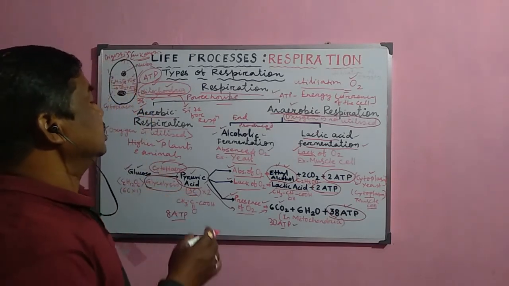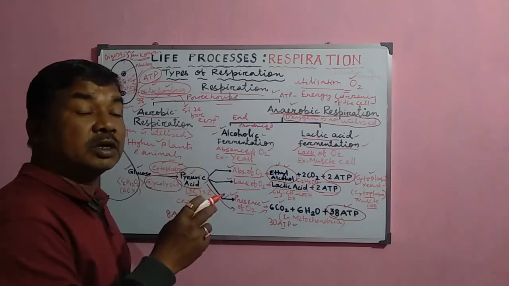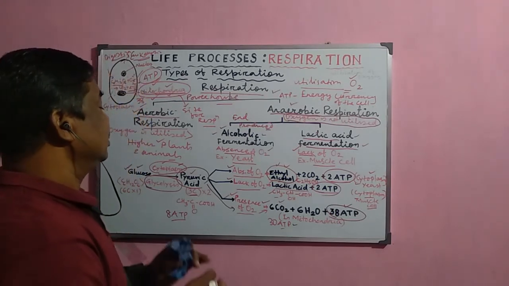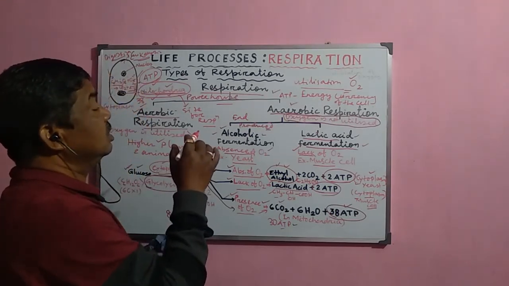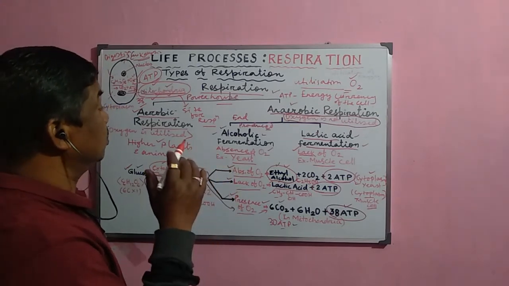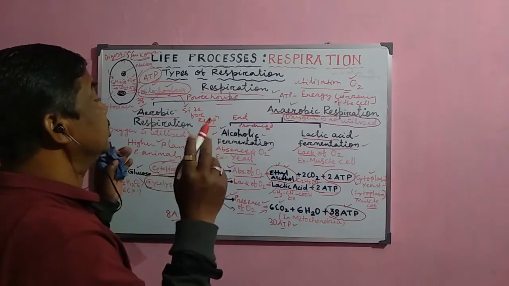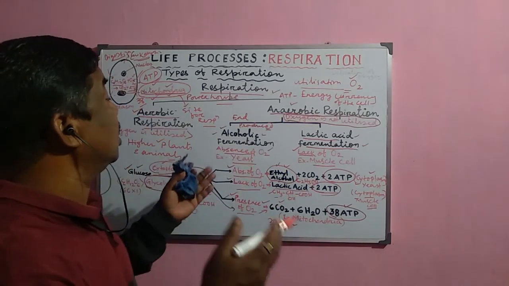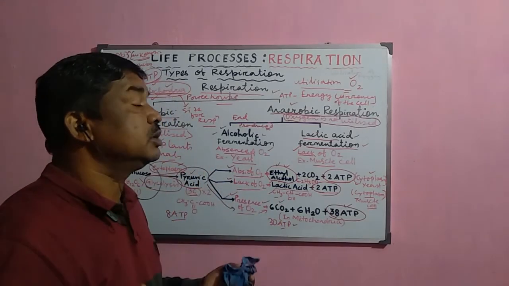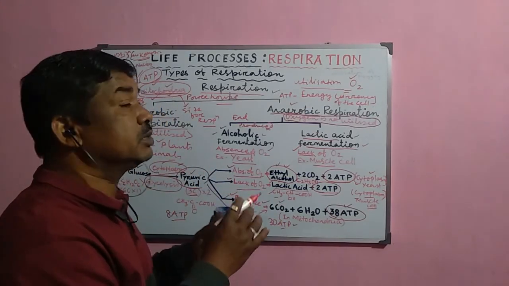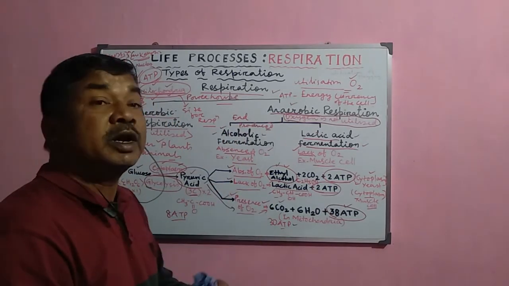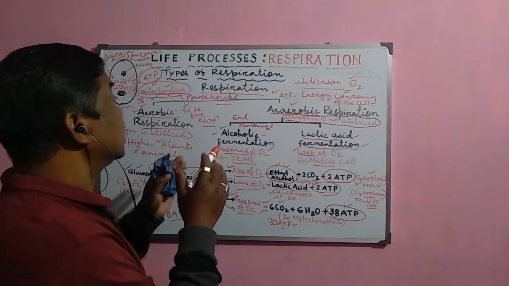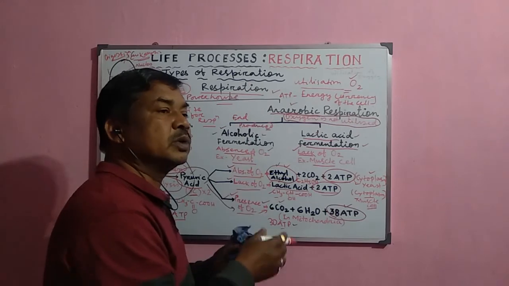So basically, these are the different types of respiration which occur in the different groups of plants and animals. That is why, whenever it is asked in the examination, you must distinguish. Sometimes it is asked the difference between aerobic and anaerobic respiration. Sometimes it is asked what is the difference between alcoholic fermentation and lactic acid fermentation, and which type of organisms are more efficient in the production of energy from glucose molecule. So this is the basic concept on the types of respiration in the different groups of organisms.